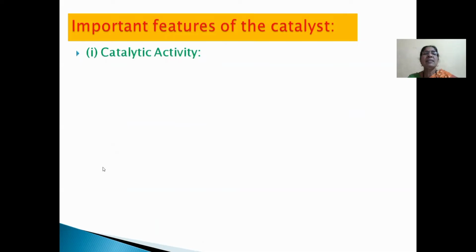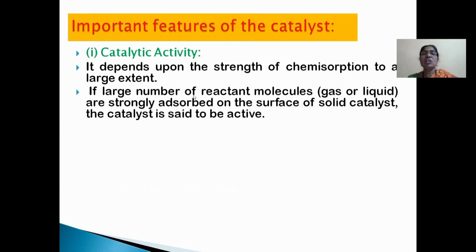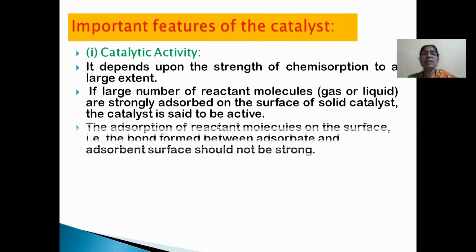Next point will be important features of the catalyst. Number 1 will be catalytic activity. This catalytic activity depends upon the strength of chemisorption to a large extent. If a large number of reactant molecules, gas or liquid, are strongly adsorbed on the surface of a solid catalyst, the catalyst is said to be active. The adsorption of reactant molecules on the surface, that is the bond formed between adsorbate and adsorbent surface, should not